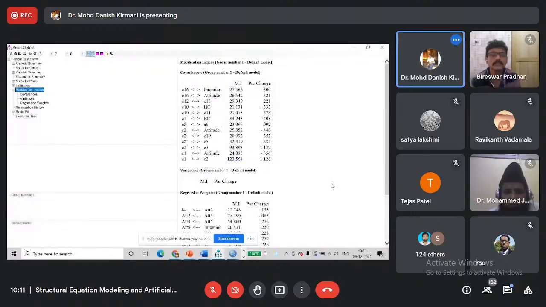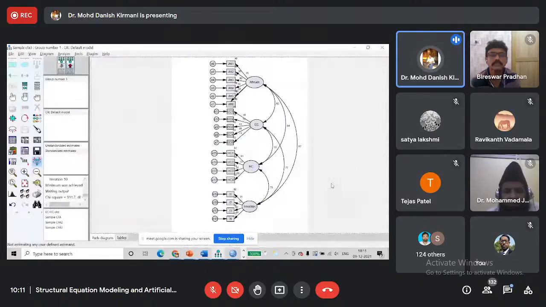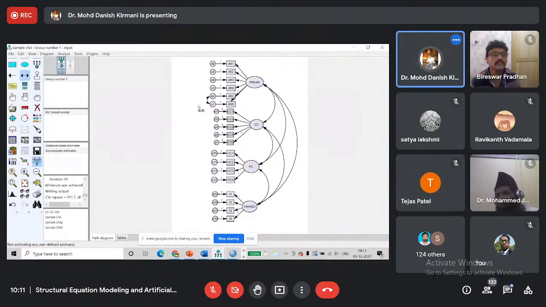It means the software suggests that there is some kind of covariance, some kind of relationship between these two error terms. To reduce the effect of this covariance, we can correlate them. We will add a double arrow to reduce the impact of covariance which is existing between these two error terms.